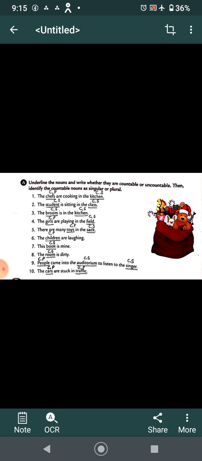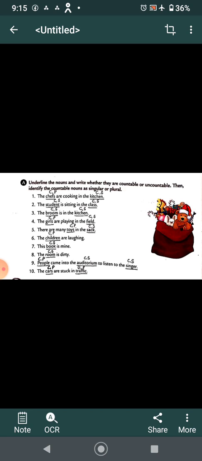There are many toys in the sack. Toys plural, sack singular, and both are common. The children are laughing. Common and plural. The book is mine. Common and singular. The room is dirty, common and singular. People came into the auditorium to listen to the singer. All these three, people, auditorium, singer, are common, but people is more than one, so it's plural. Auditorium one, singular. Singer one, singular.